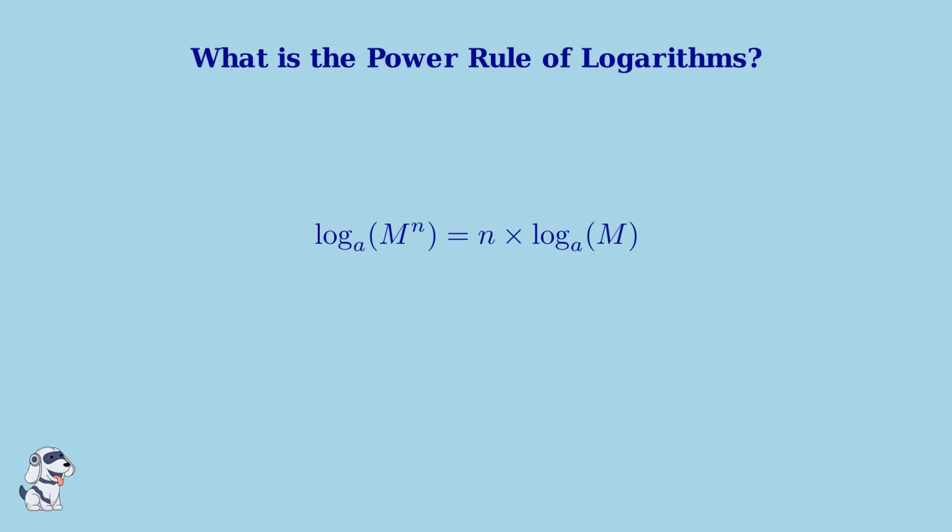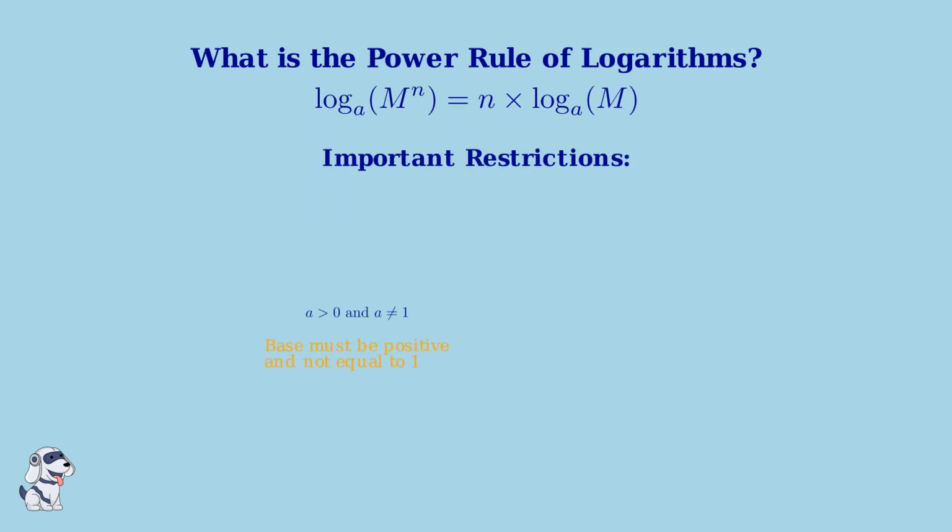Now that we understand the components, it's important to know the restrictions that apply to this rule. There are important restrictions we must remember. The base a must be positive and cannot equal 1 because logarithms with base 1 are undefined. Additionally, the number m must be positive, since logarithms of negative numbers are not defined in the real number system.